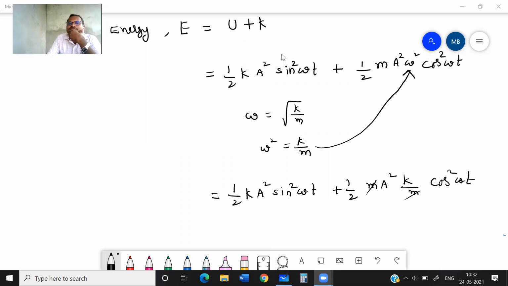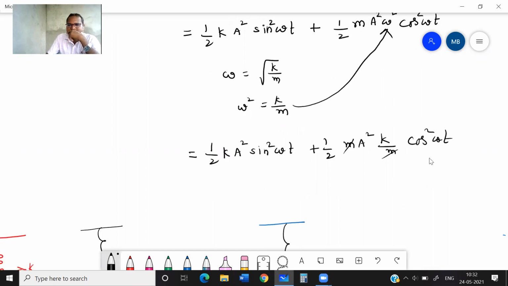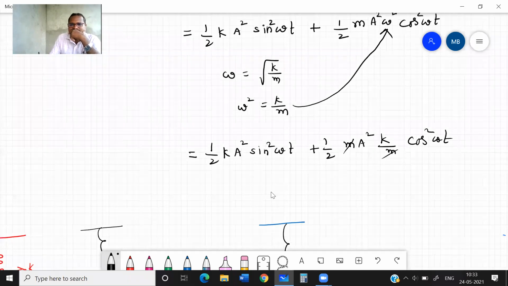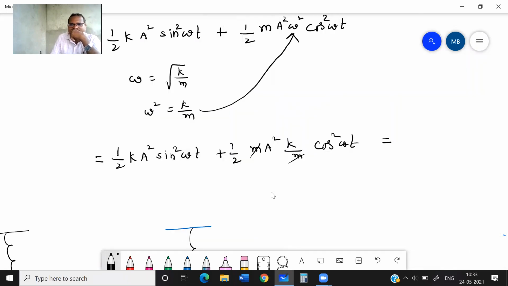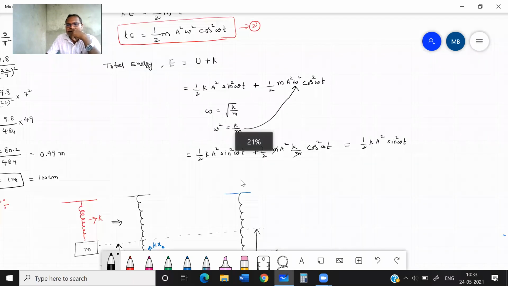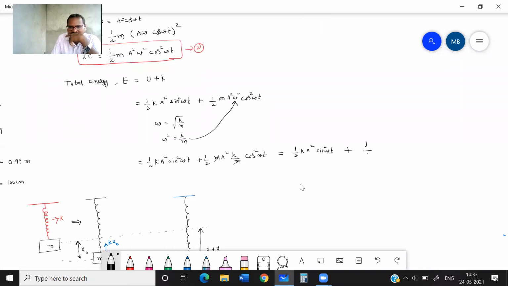This is for subjective. Points and formulas are important for your objective also. Now this we can write: half k a square sin square omega t plus half k a square cos square omega t.